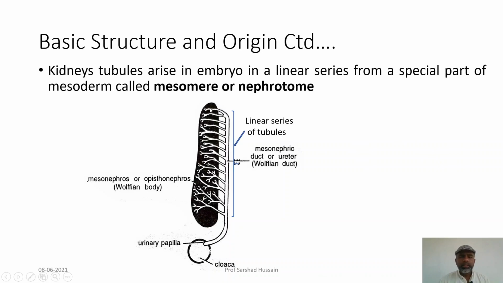These kidney tubules arise in the embryo in a linear series from a special part of mesoderm called the mesomere or nephrotome. So, during the course of development, the kidney tubules come out from the mesomere or the nephrotome, and they come out in a series. You can see here you have a series of tubules running from this end to this end. These are called the tubules, the kidney tubules.